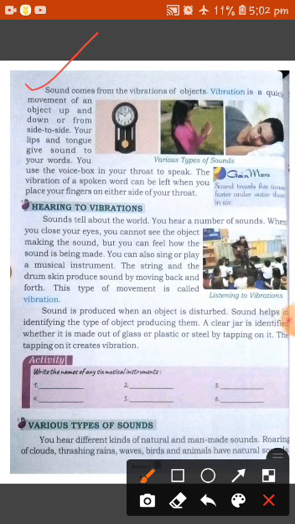Vibration is a quick movement of an object up and down or from side to side. Your lips and tongue give sound to your words. You use the voice box in your throat to speak. The vibration of a spoken word can be felt when you place your fingers on either side of your throat. So, students, sound is produced by vibrations, and vibrations are very fast. When vibrations reach our ears, we hear sound.